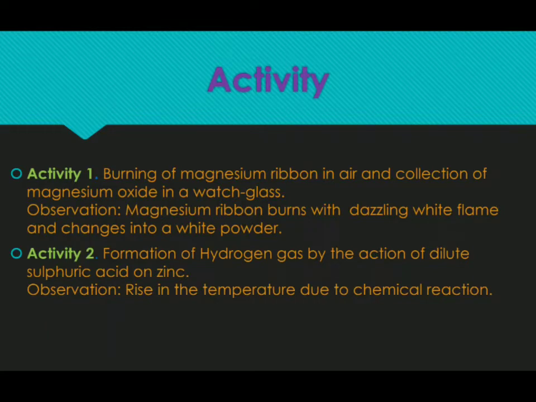What happens when activity 2 is conducted? Zinc is also a metal like magnesium. We get it in the form of granules. All these things are available in our school laboratory. When these zinc granules are combined with dilute sulfuric acid in a conical flask, you can see the hydrogen gas getting evolved or formed. And we also see, if you touch the flask, that it is hot. That is, there is a rise in the temperature after the reaction has happened.